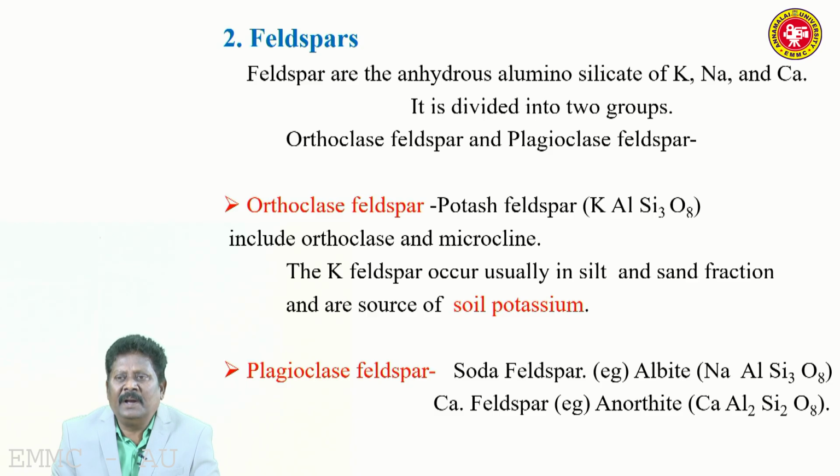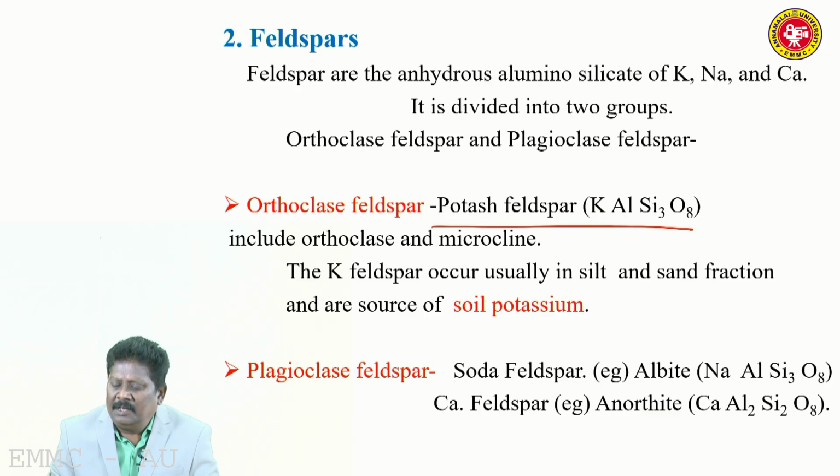The second important mineral is feldspar. Feldspars are anhydrous aluminosilicates of potassium, sodium and calcium. They are divided into two groups, orthoclase feldspar and plagioclase feldspar. Orthoclase feldspars are otherwise called potash feldspar. They include orthoclase and microcline.